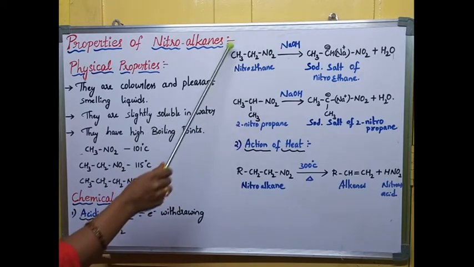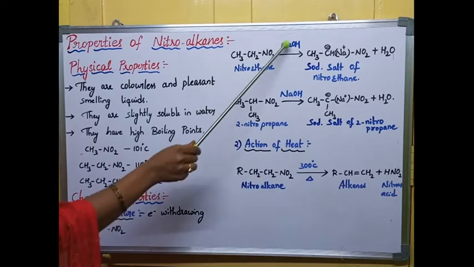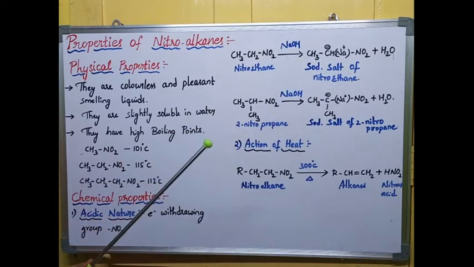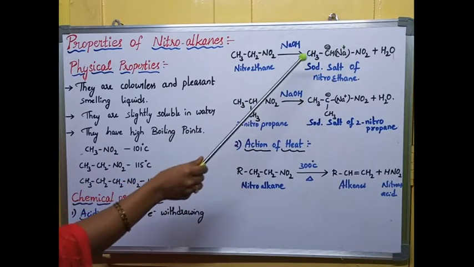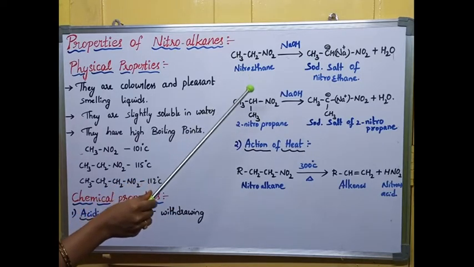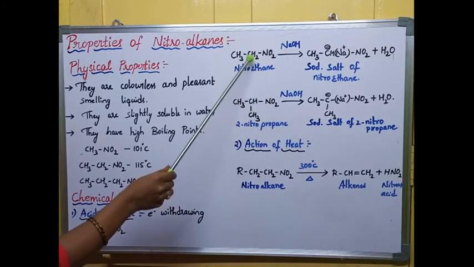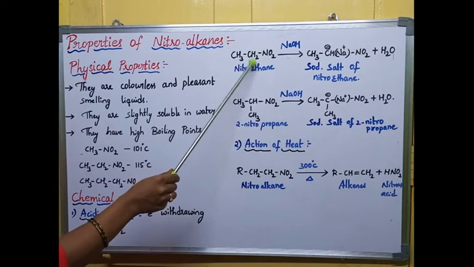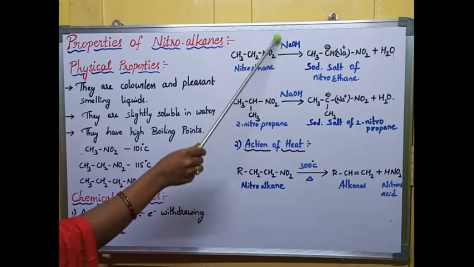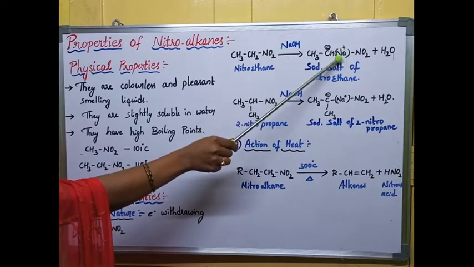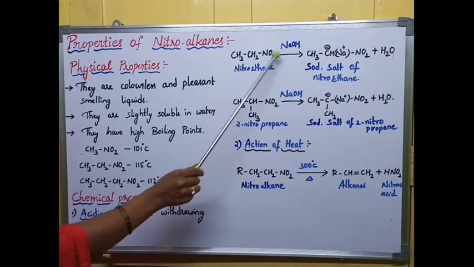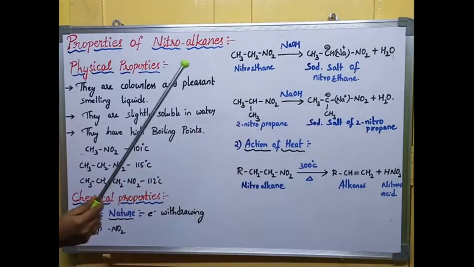Now this nitroethane, which has acidic nature, reacts with NaOH, a base, forming the sodium salt of nitroethane. So salt formation clearly indicates that these nitro compounds also have the acidic property. Whenever it gives H plus ions outside, there is a negative charge remaining. This negative charge is balanced by Na plus ion. You can see here Na plus is balancing the negative charge and forming the salt. And whatever H plus is coming out reacts with OH minus, forming water as a byproduct.